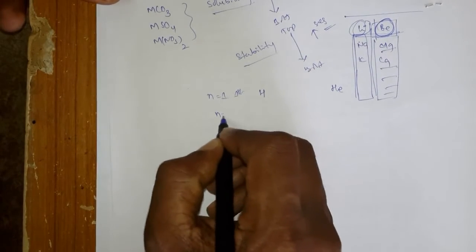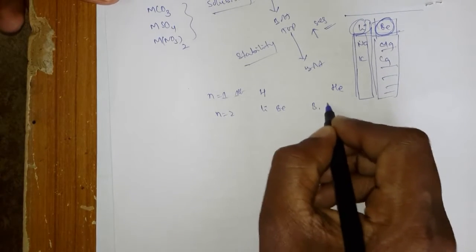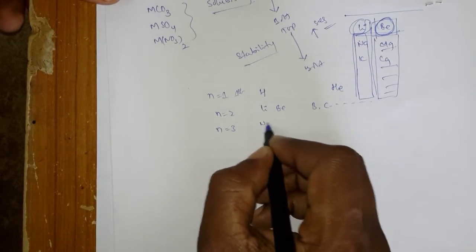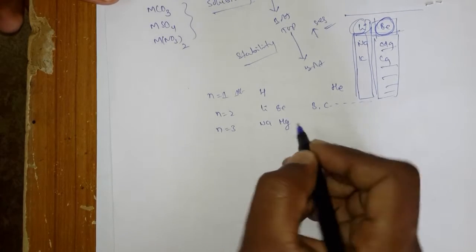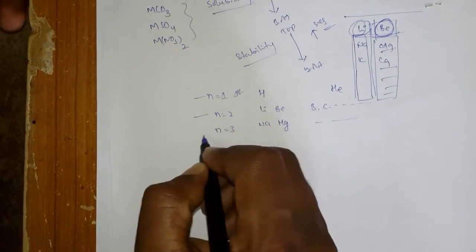For n equal to 2, we have lithium, beryllium, boron, carbon, nitrogen and so on, and for n equal to 3, here is sodium and magnesium. This is the first period, second period and third period.